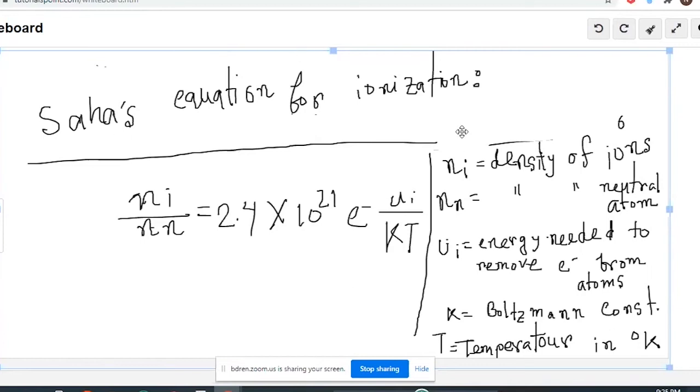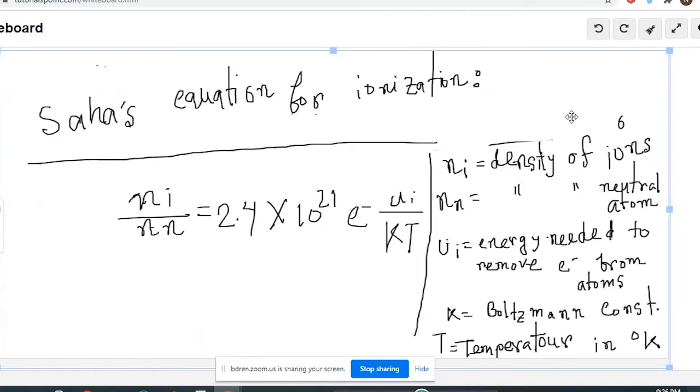So what does Saha's equation actually say? From that equation, we can say that Ni divided by Nn is equal to 2.4 times 10 to the power 21 times e to the power minus Ui divided by kT. Here we have to know what each term means. Ni is the density of ions, which we already discussed. Nn is the density of neutral atoms. Here the density of ions and neutral atoms means the number of ions and the number of neutral atoms.